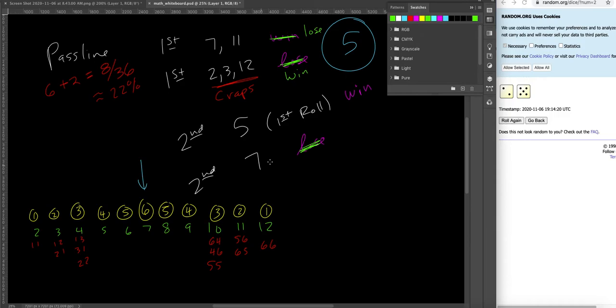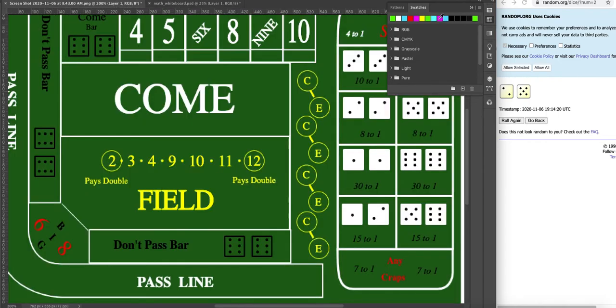So on the second, third, fourth roll, you want them to roll 7, because this becomes a win and this becomes a lose. Okay, once again, this 5 is not always a 5. It's whatever you roll on the first roll. Okay? All right, let's look at another place on the board.